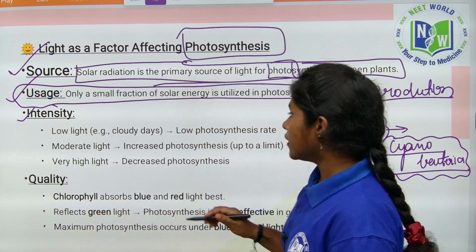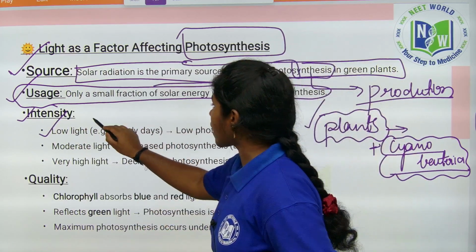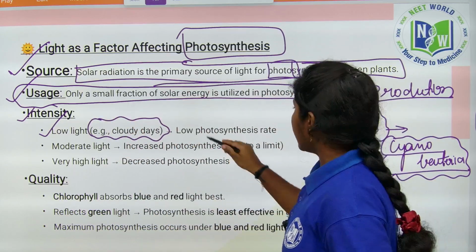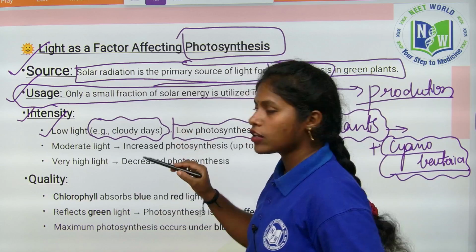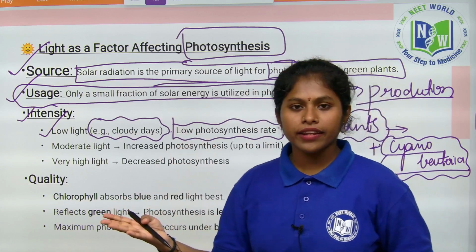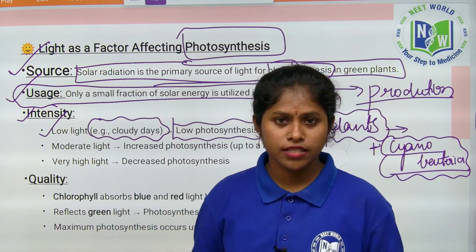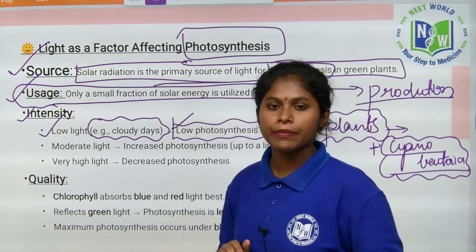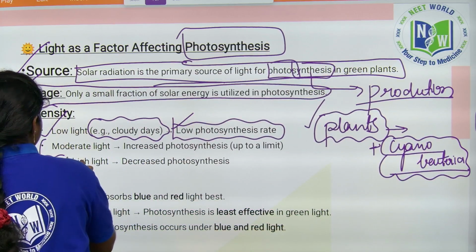So see, low intensity, which means cloudy days. On cloudy days, the plants have low photosynthesis. The plants perform photosynthesis at a low rate because of the cloudy nature, because the intensity of the light is not sufficient for photosynthesis. If it is happening also, it happens at a very low rate. Low rate.